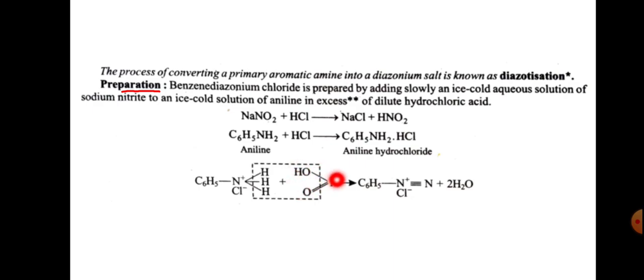This is HNO2, and the eliminating fraction is 2 moles of water. This is the water, and C6H5N plus triple bond N and Cl minus.